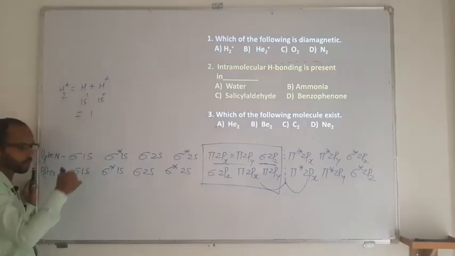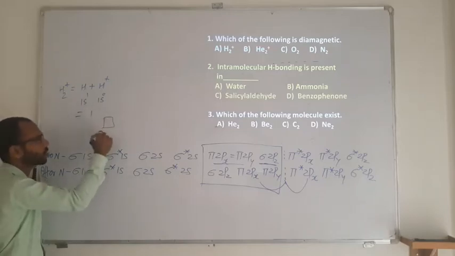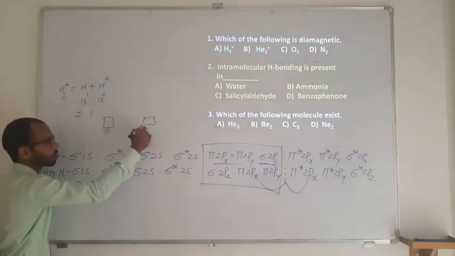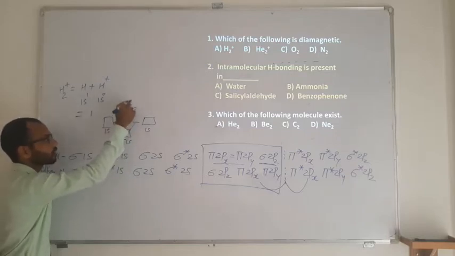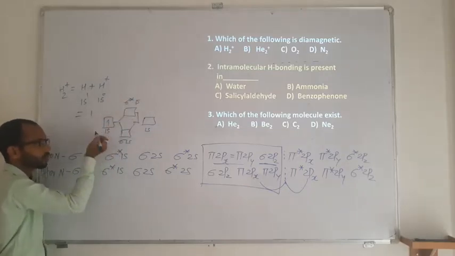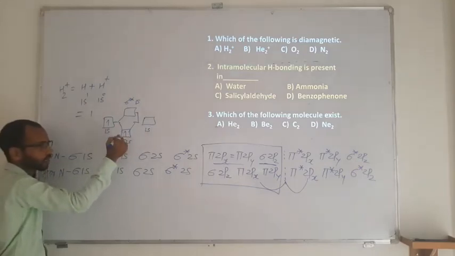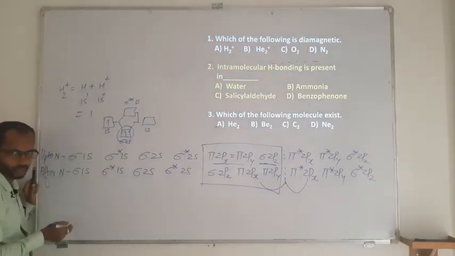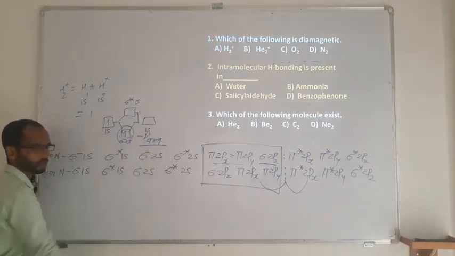Then what will be the total number of electrons in the MOT? It's going to be 1. If you go by the diagram, this is 1s, this is also 1s, and then you are going to have a sigma 1s and a sigma star 1s. There is one electron in one of the 1s orbitals, the other has none, so the same electron will come here. This electron is single, which means it is paramagnetic in nature.